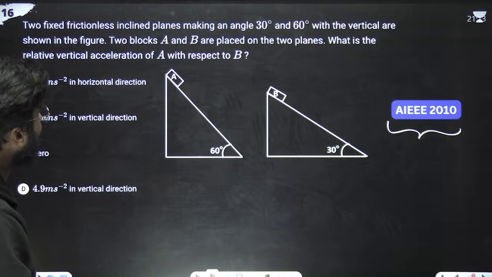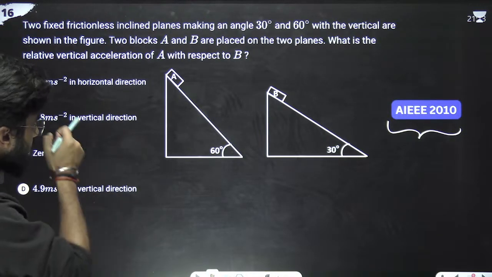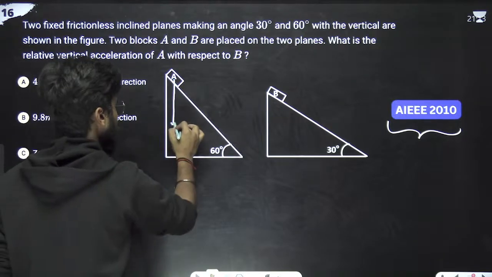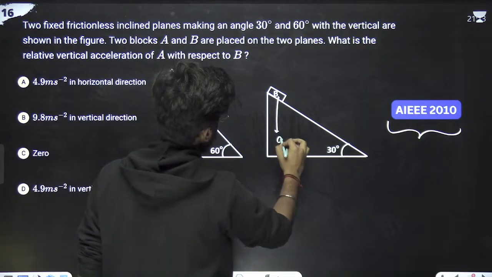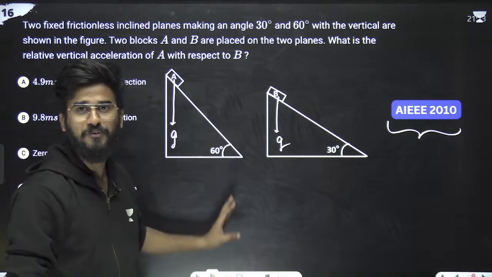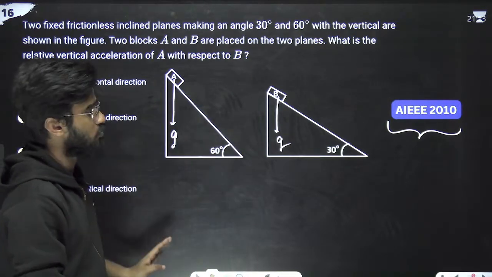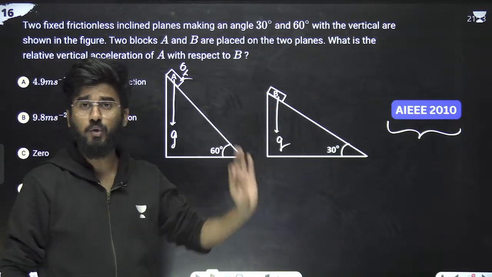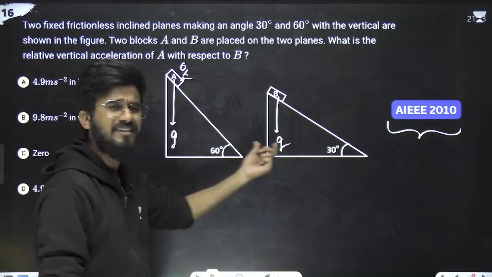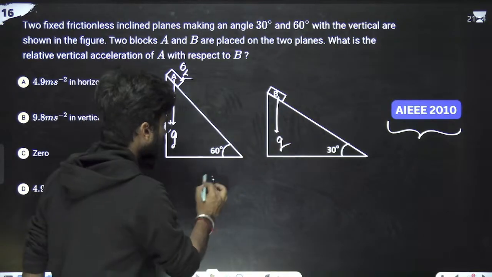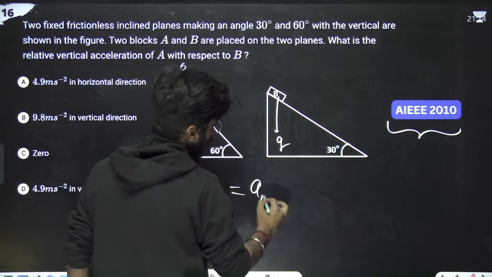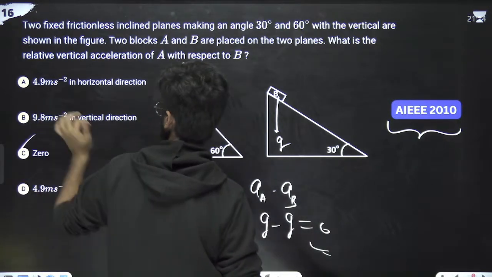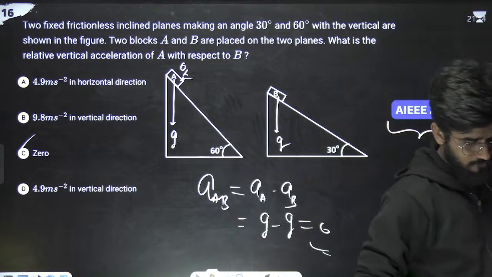We have to find the vertical acceleration. Its vertical acceleration is g, downward. If you sit on this thing, you will see that it is going downward with zero acceleration. Since they have the same acceleration, the acceleration of A with respect to B is the acceleration of A minus the acceleration of B, g minus g, which equals 0. So the net acceleration is 0.